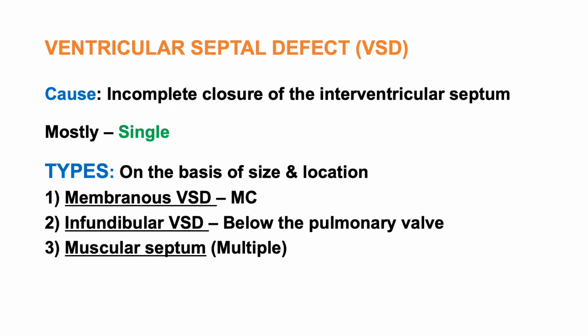Whenever there is a ventricular septal defect below the pulmonary valve, that's the location, then you call it infundibular VSD. And if it involves the muscular portion of the interventricular septum, you call it muscular VSD. This muscular VSD is usually multiple in nature. So these are the three different types of VSDs we have.